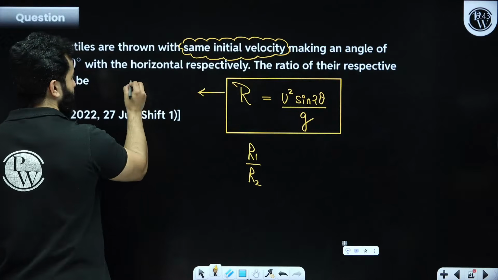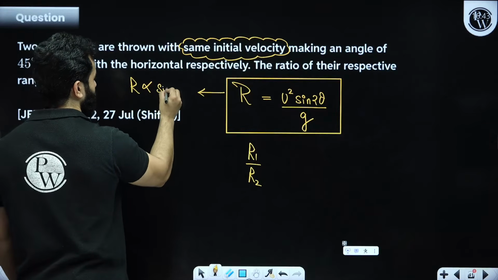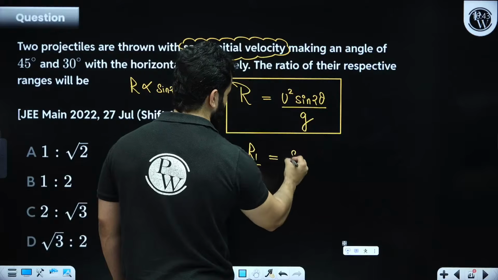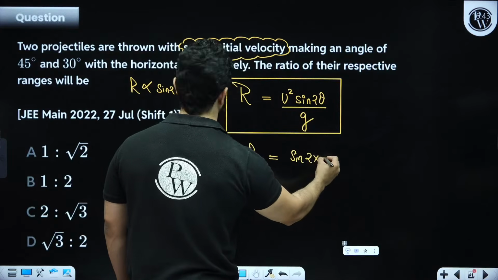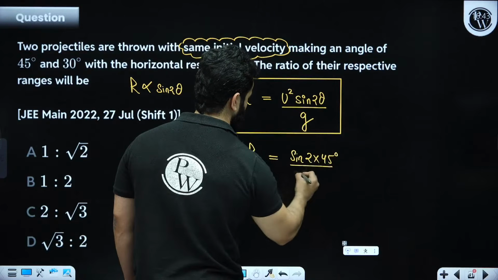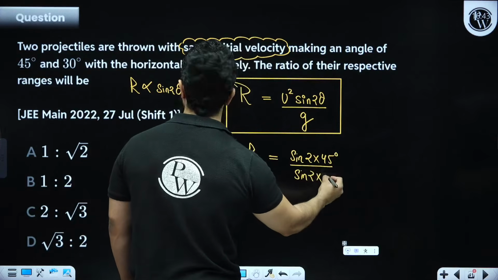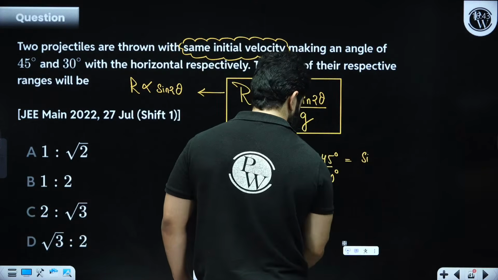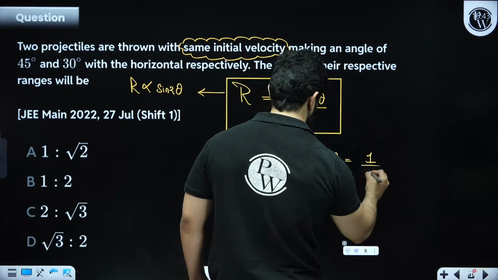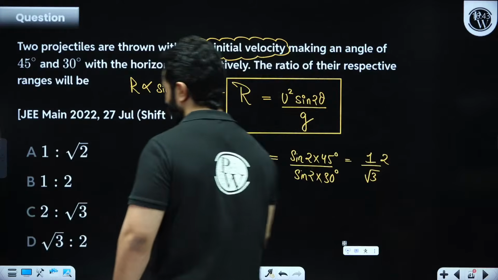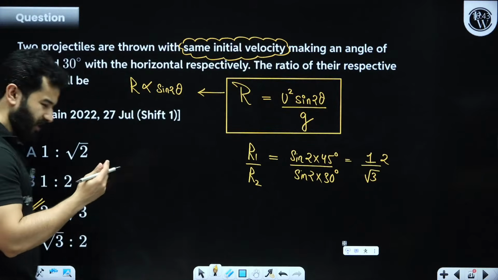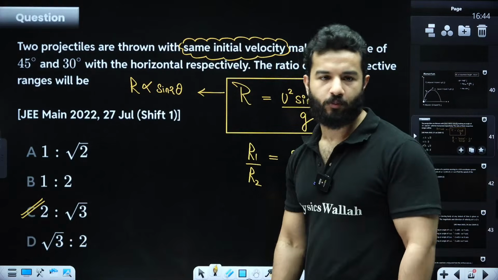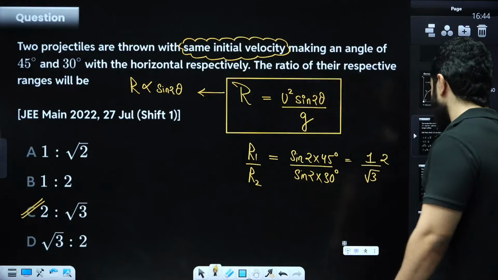That means range will only depend upon sine 2 theta, because u square and g are the same. So sine 2 times 45 degrees divided by sine 2 times 30 degrees. That will be sine 90, and sine 90 is 1, and sine 60 is root 3 by 2. So 2 is to root 3. Easy. We are starting our chapter with easier questions. Wait for some time. I'm going to give you some pretty good problems from this chapter also. All right, moving on to the next one.